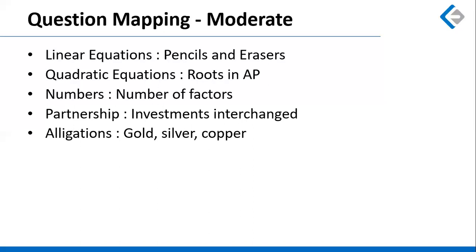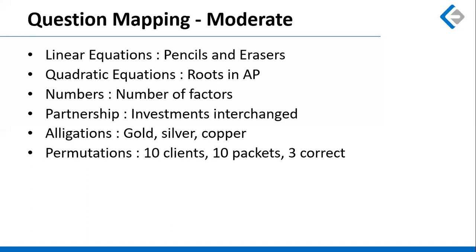There was a question based on alligation where gold, copper, and silver were given in an alloy, and we had to find the maximum percentage of silver where the percentage of gold in the mixture was supposed to be 65%. So we have to try different combinations where the gold percentage comes to 65, and using that ratio, find the maximum percentage of silver.